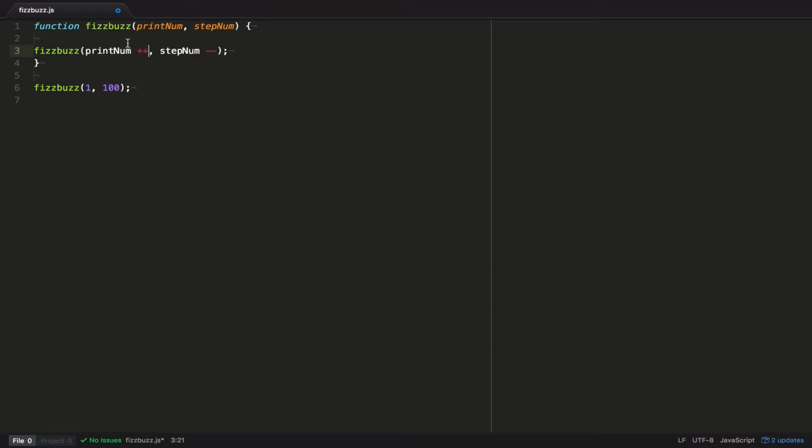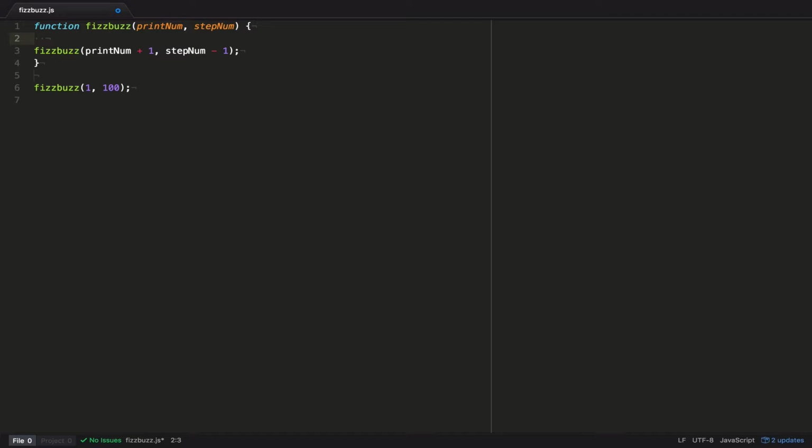So if you do print num plus plus semicolon, that's absolutely fine. You could just go ahead and replace it like that. So this is fine, but for some reason this is not fine. And I think it has something to do with the semicolon. A semicolon completes the line, but here, because it's part of a function, it just doesn't work the same way, and that's how your code breaks. But let's go ahead, for simplicity's sake, do this, right? Okay.